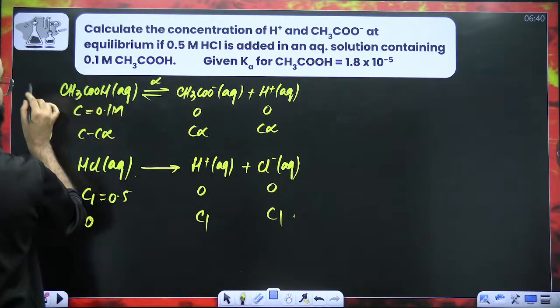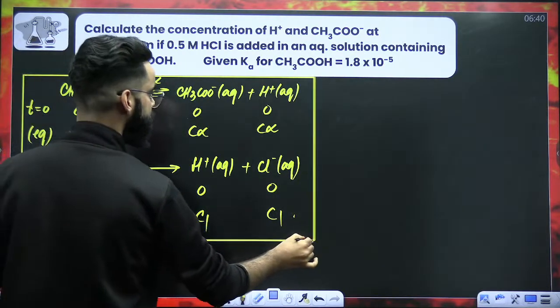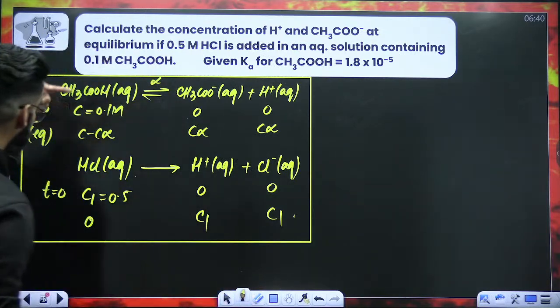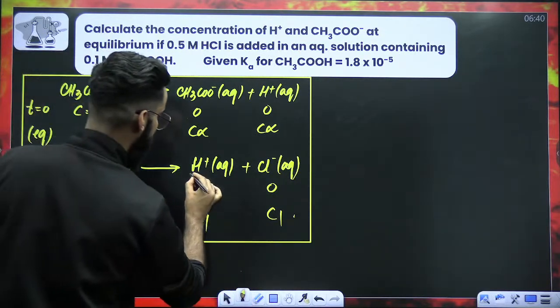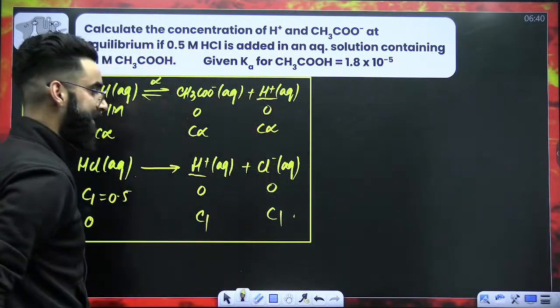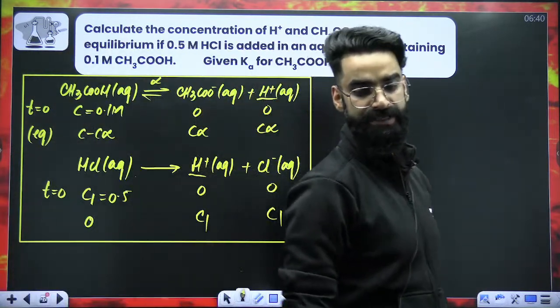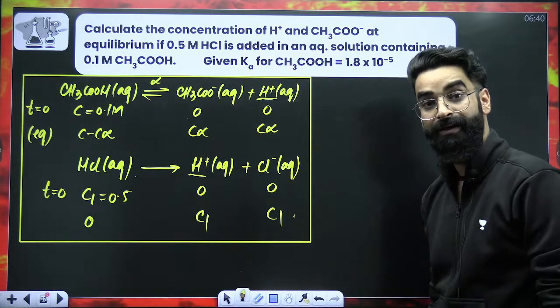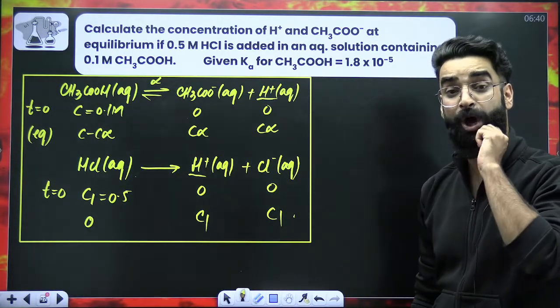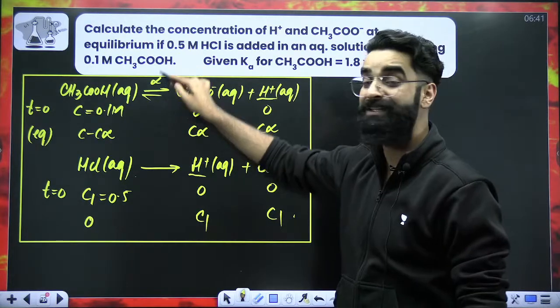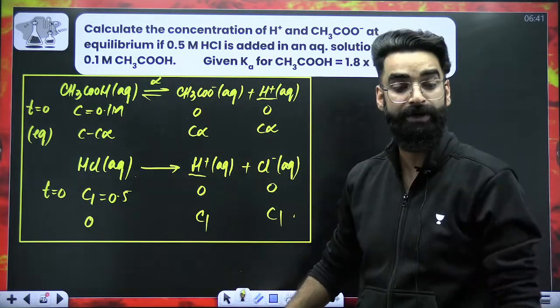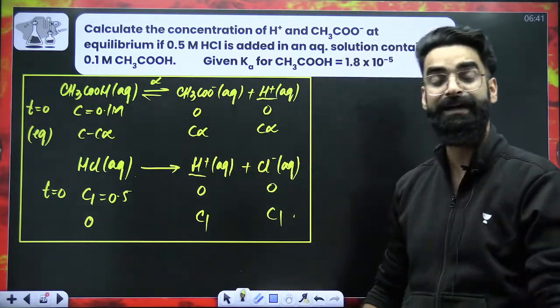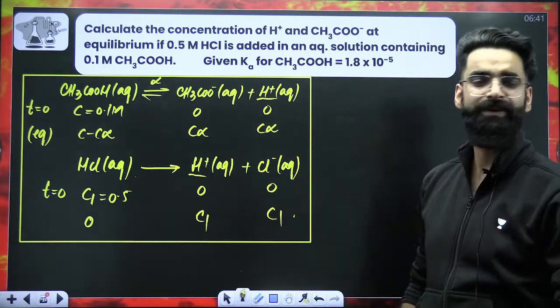Now try to understand a concept. Do you see? Weak electrolyte and a strong electrolyte. Weak electrolyte, strong electrolyte. Both having one ion in common. That's H positive. So which effect is going to operate here? Again the common ion effect is going to operate. Due to common ion effect, this alpha value will further decrease. Already it was less than 0.05. Now it will further decrease, right? So wherever you want to neglect alpha, you can do that.